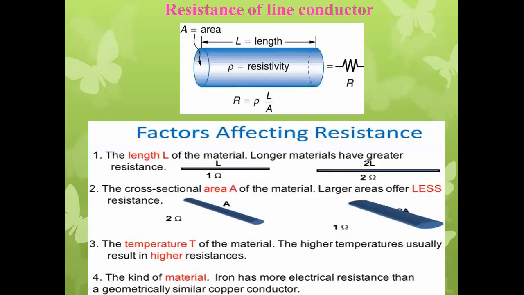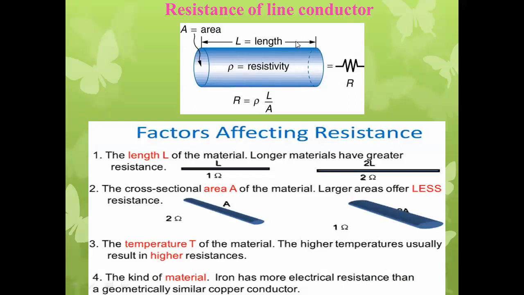So, resistance of the conductor, or resistance of line. I try to show you over here. This is the conductor having length, we say capital L, or sometimes a small l.